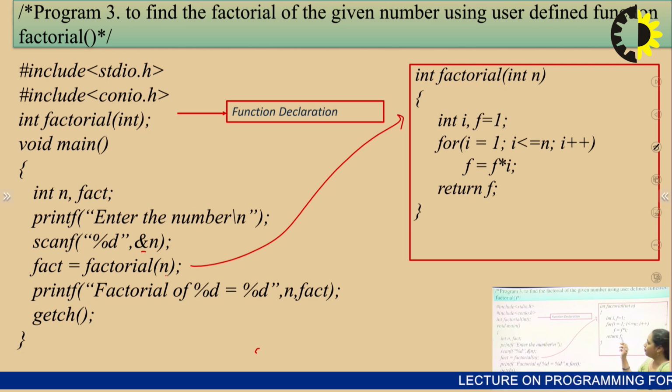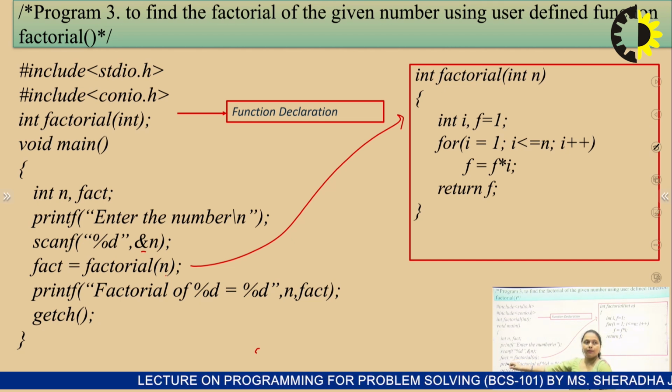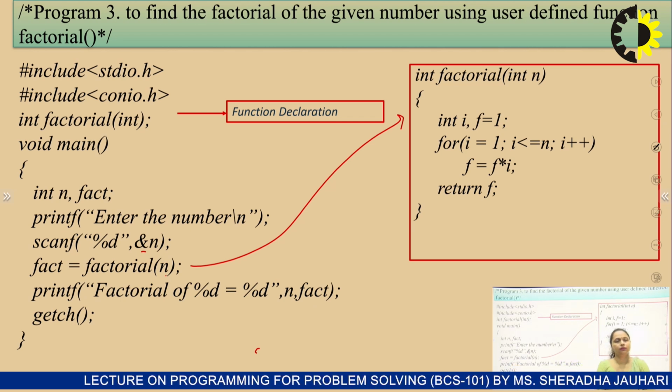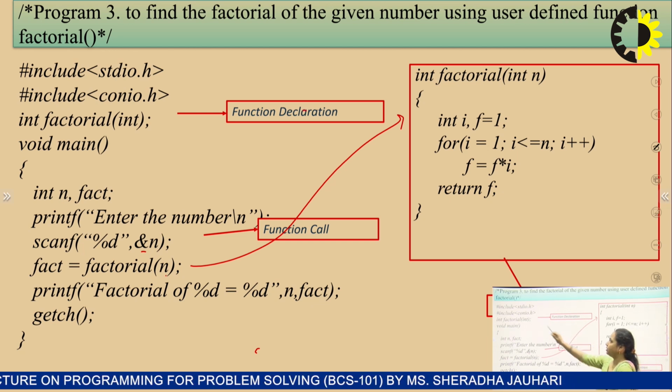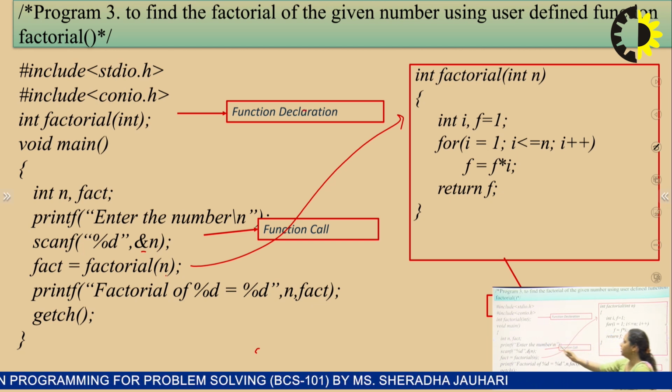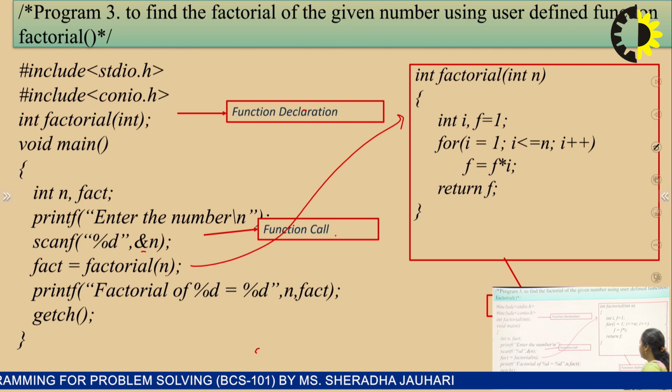As soon as f is returned, control will come back to the main function, and after that the factorial of the number is printed, which is stored in fact. So again you can see this is the function declaration, which has only one parameter, a function call and the function definition.